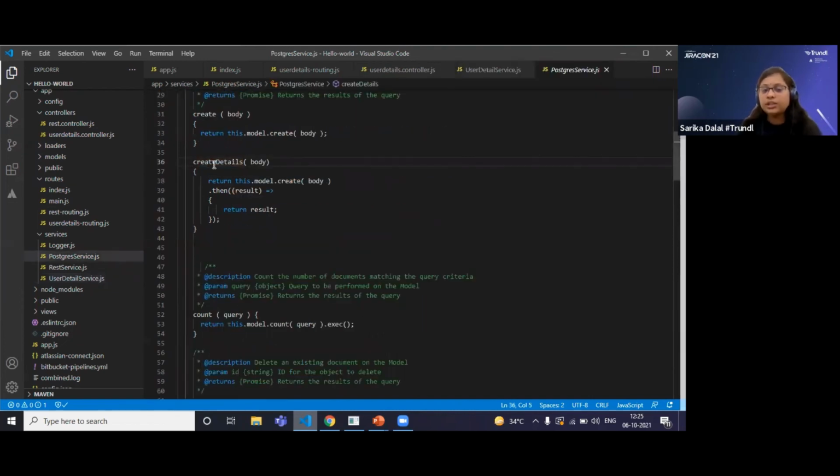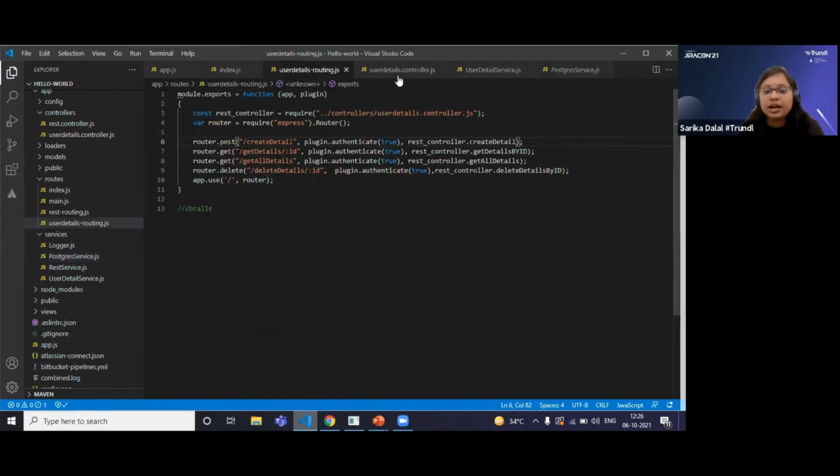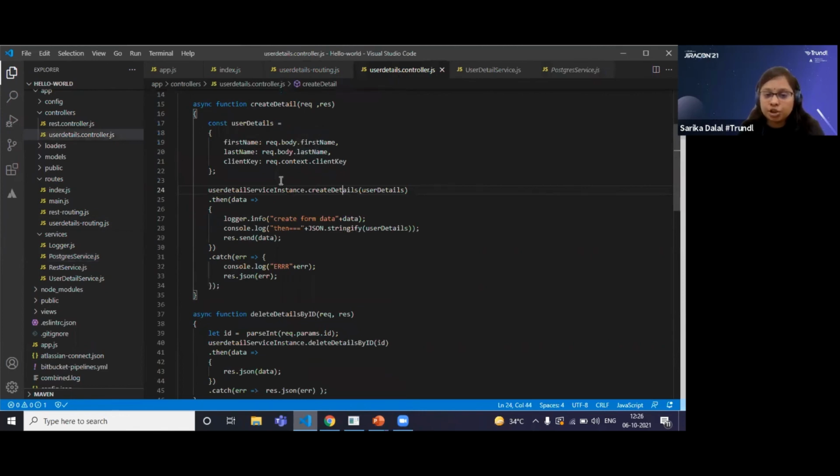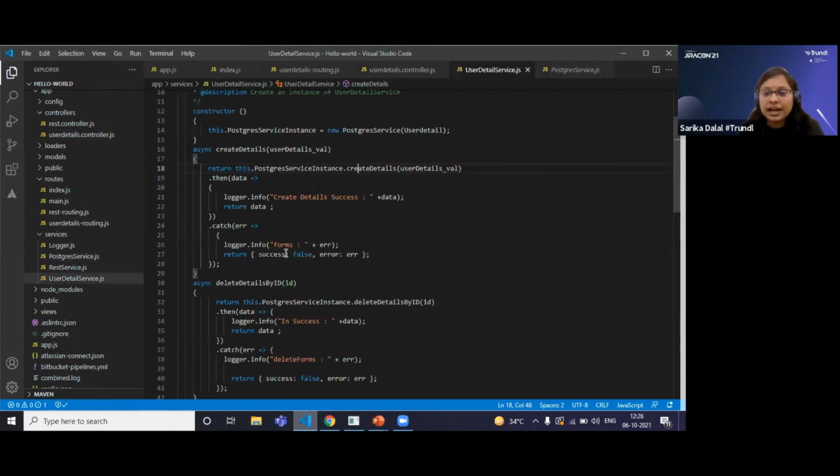Once it calls this create detail method, it will reach the Postgres service JS, and the Postgres service method will do a create, delete or update call to the database. So you can see the layering here. Routing is sending the URL to the controller. In the controller, we can do our business logic. If you want to process the data before sending it to the database, all that kind of business logic, you can write it in a controller. The service class will be the mediator.